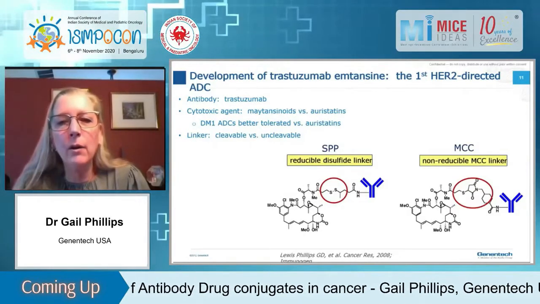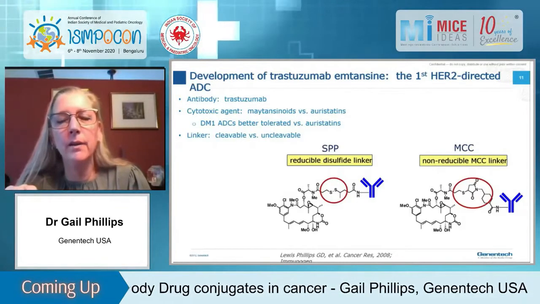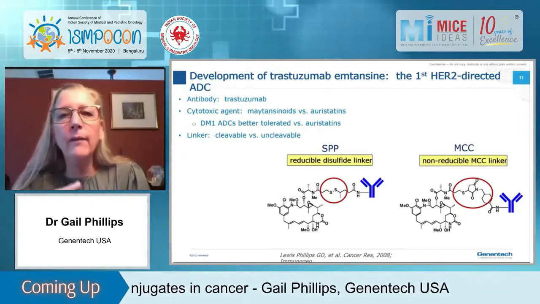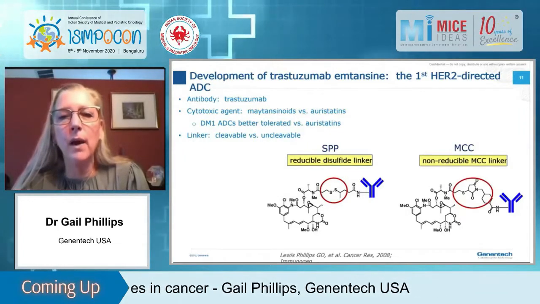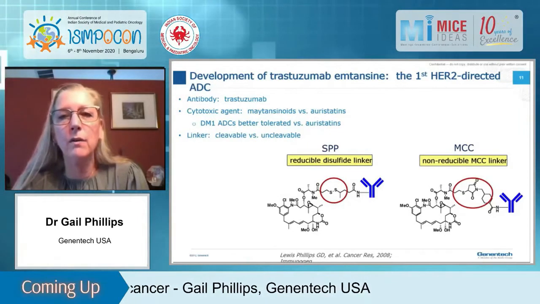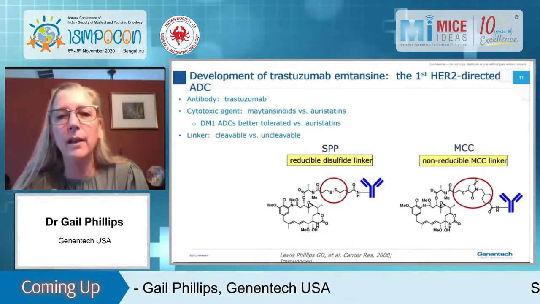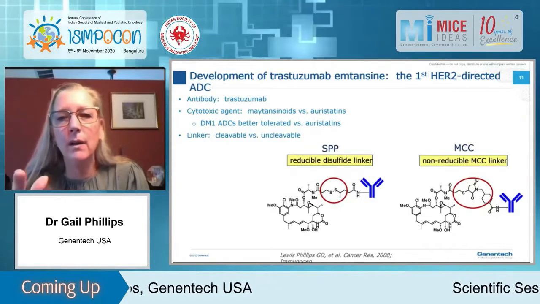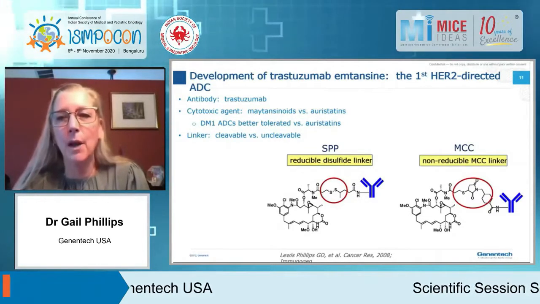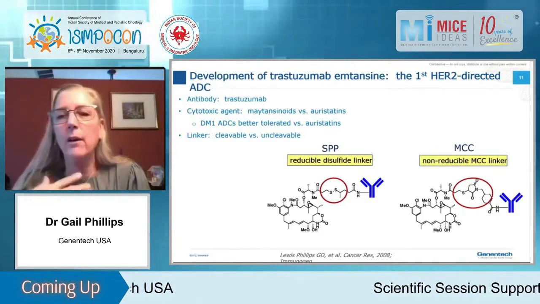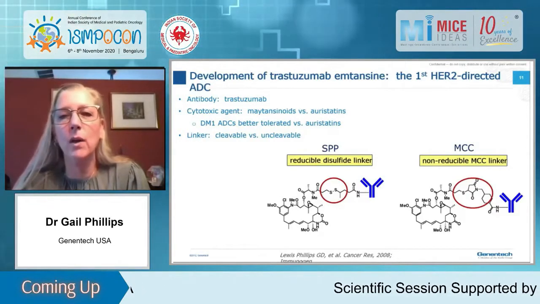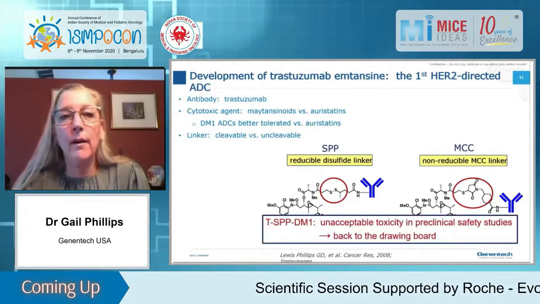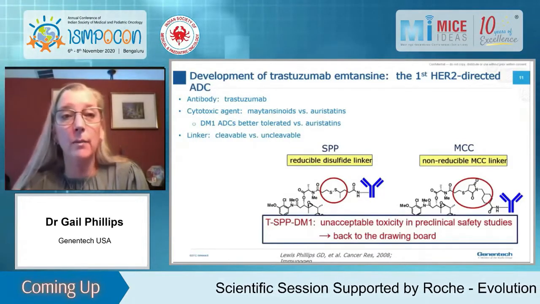So we partnered with ImmunoGen because they had the technology for maytansinoid ADCs. And the flavor of the day for these ADCs were ADCs with disulfide linkers, which are shown on the left here by SPP. So that designates the disulfide linker. So you can see the disulfide, and to the right of it, you can see a black line going down, which indicates a methyl group. This was the type of linker that was studied historically for all DM1 containing ADCs. And the MCC, uncleavable linker, for different targets was actually shown not to be active.